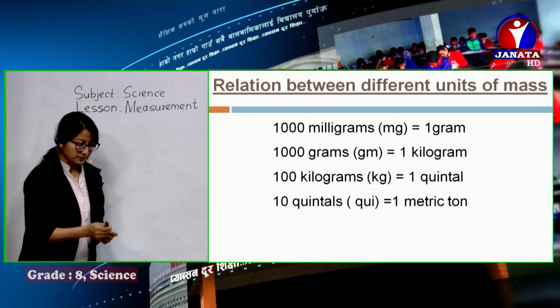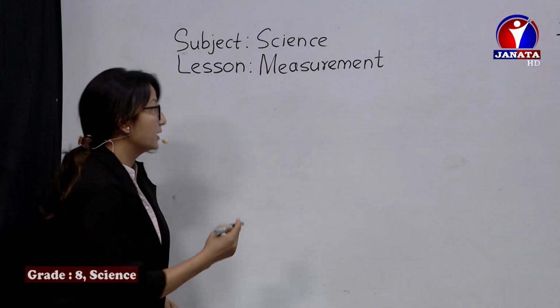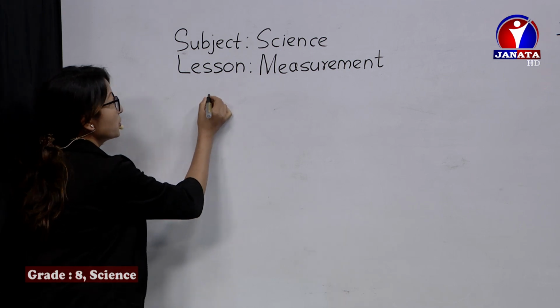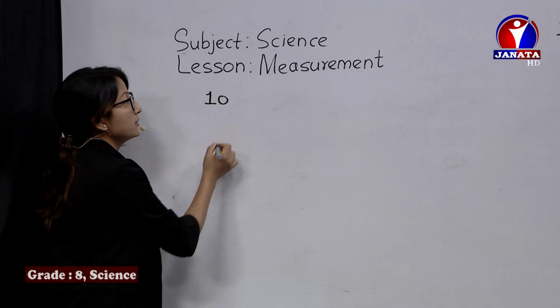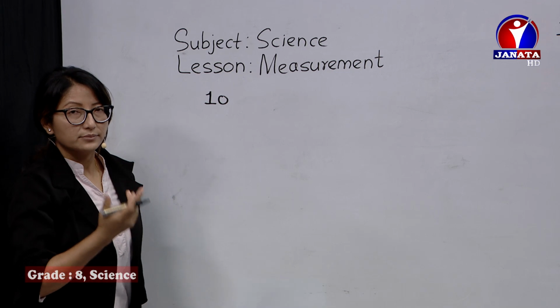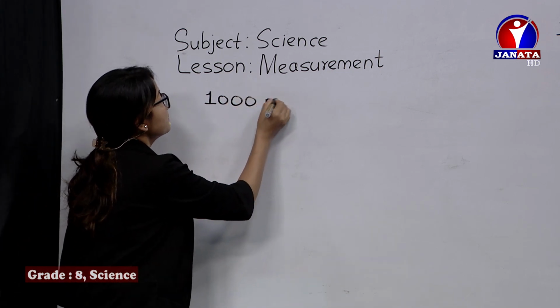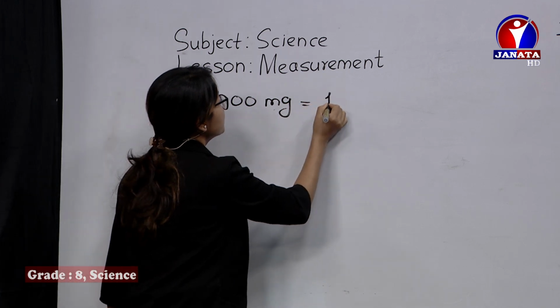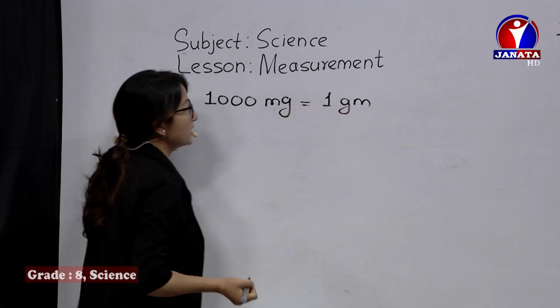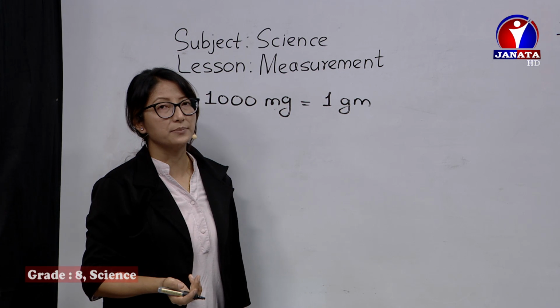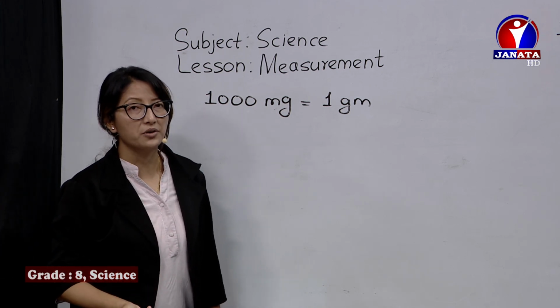So, first of all, I'd like to start the relation between the different units of mass. We've written 1000 milligram is equal to 1 gram. These conversions might be important while solving numerical problems.